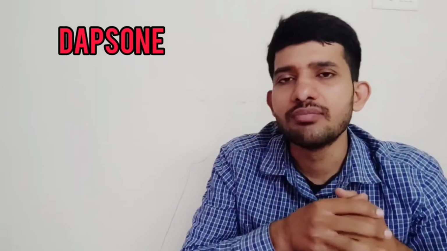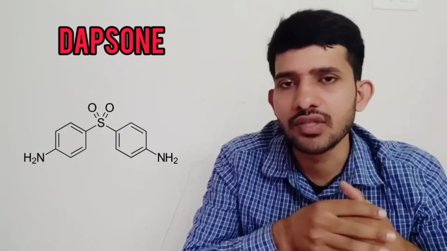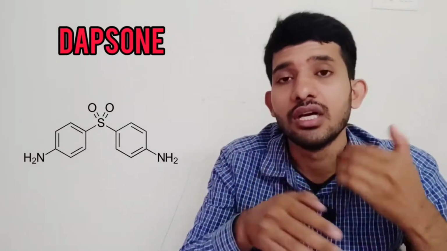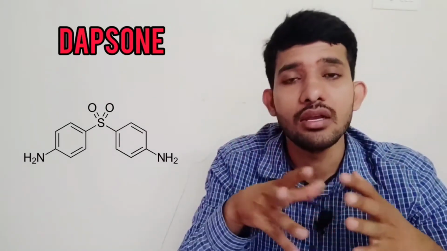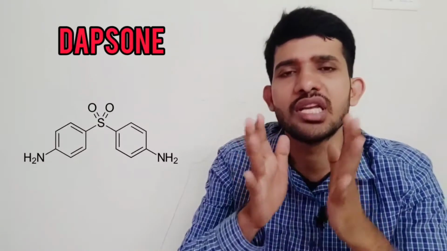So now let us learn about dapsone. One thing you have to remember about dapsone is that it is a sulfonamide drug. Actually, it is very similar to sulfonamides, as sulfonamides are the first antimicrobial agents used by man. And the chemical structure of these sulfonamides is very similar to PABA, para-aminobenzoic acid.